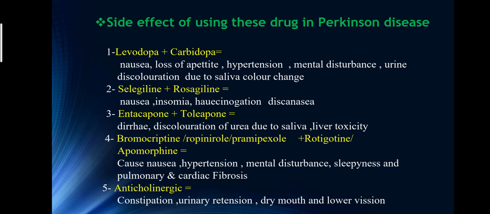that cause nausea, hypertension, mental disturbance, sleepiness, and pulmonary and cardiac fibrosis. When you take an anticholinergic drug, it causes constipation, urinary bladder retention, dry mouth and lower vision, which should be treated. These are all the side effects of using drugs in Parkinson's disease for the cure.